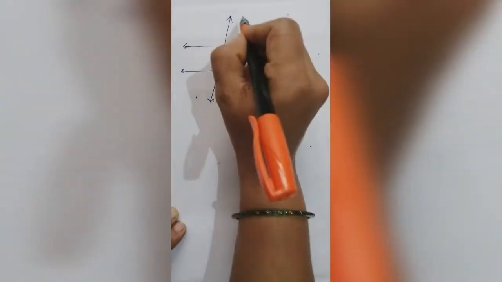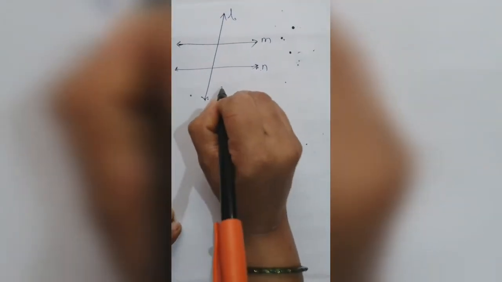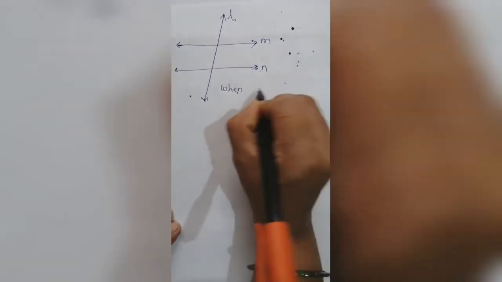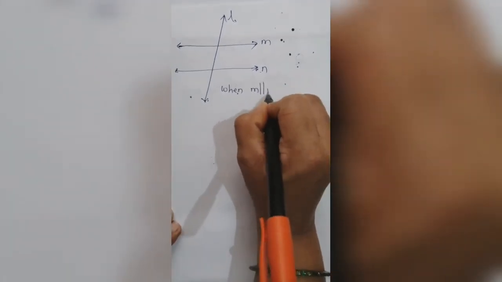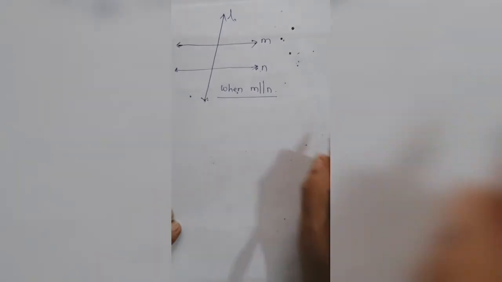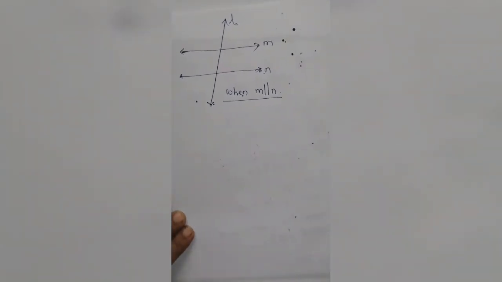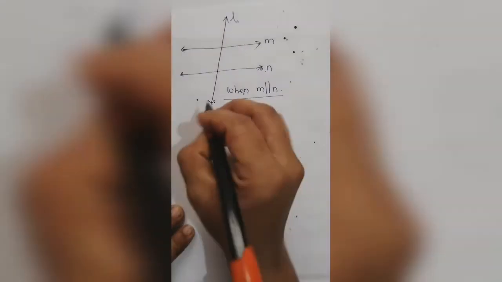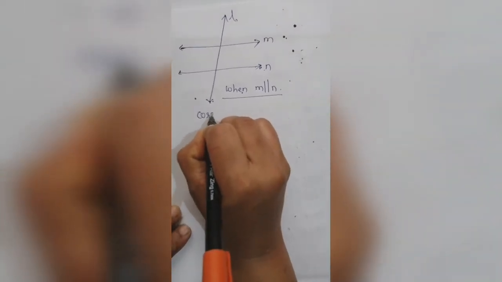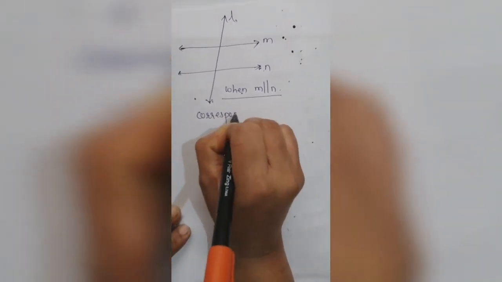Okay, we can say that when m is parallel to n, in that situation corresponding angles are equal.